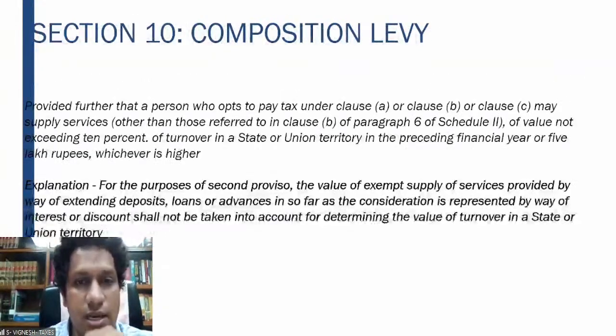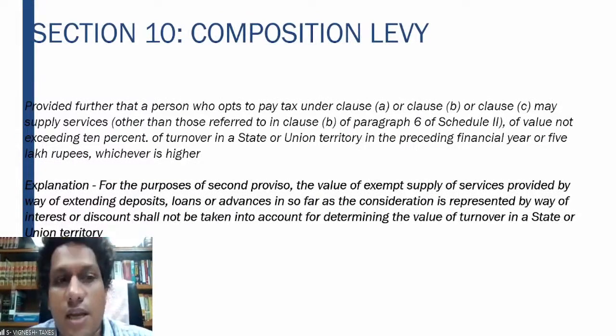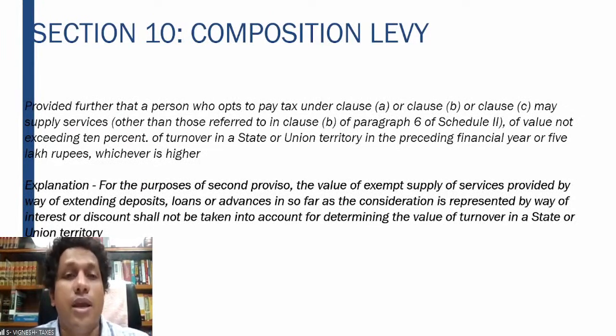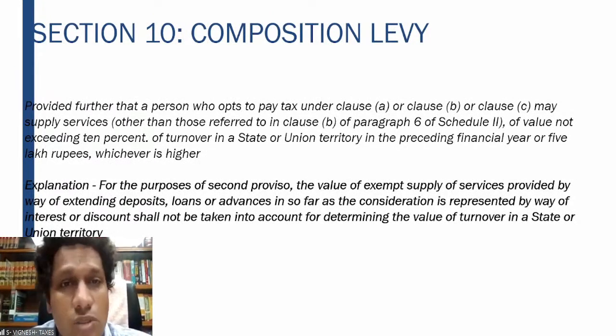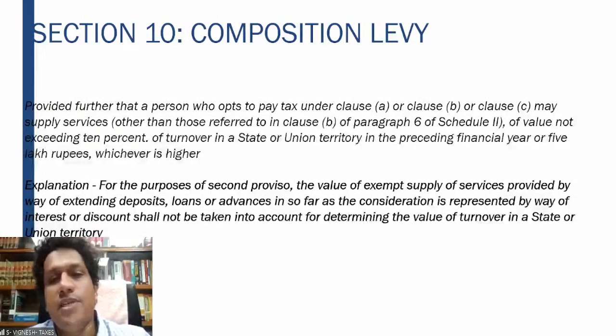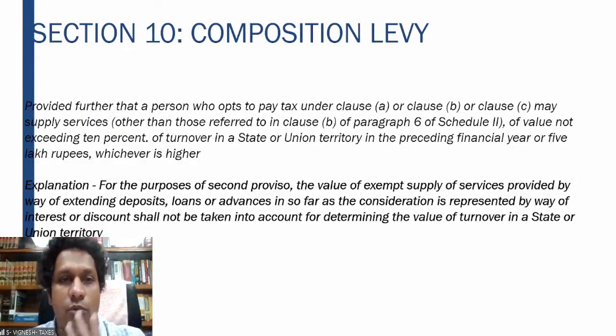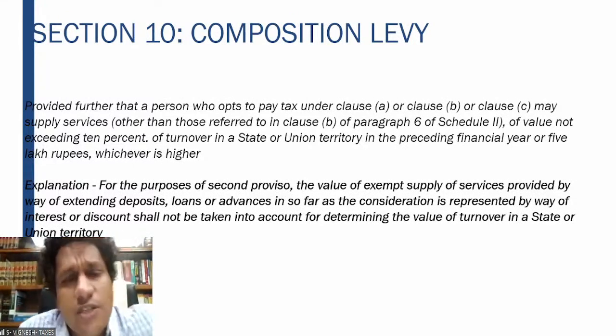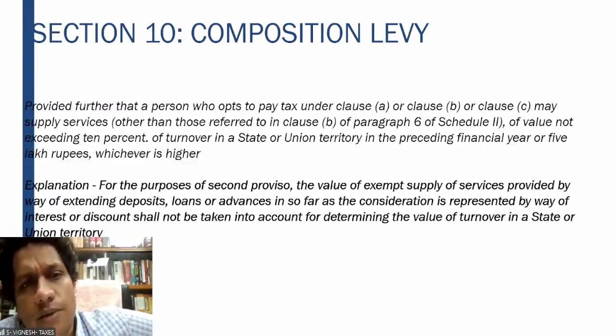Then provided further that a person who opts to pay the tax under clause A or clause B or clause C may supply services also. Again, this is the new addition which has been made. May supply services other than those referred to in 6B, which is nothing but the restaurant services, of value not exceeding 10% of the turnover in the state or the union territory in the preceding financial year, or 5 lakh rupees, whichever is higher. Now, what is this? Basically, restaurant services are straight away covered under the composition scheme at 5%.